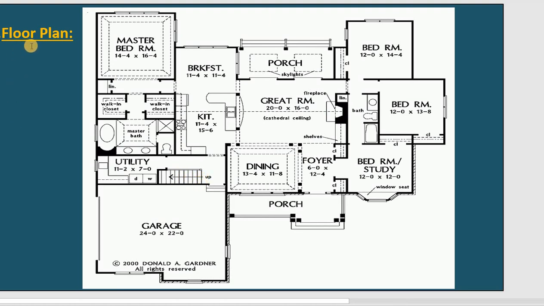So basically on the floor plan, you need to show all of the spaces located in the property, and very detailed with the wall, with the window, with the door, and all of the space around them. So basically on the floor plan, you need to show all of them: the wall, the window, the door, and the space for each of them in the project.